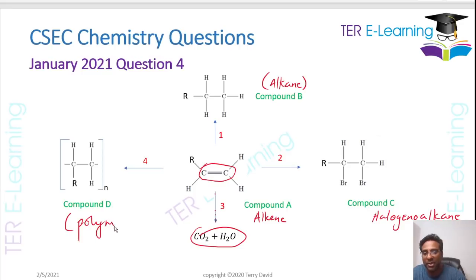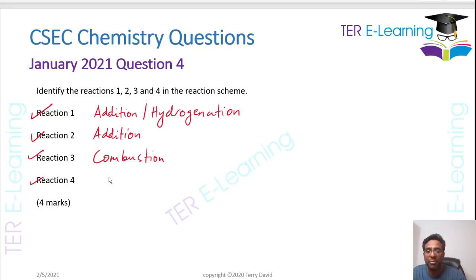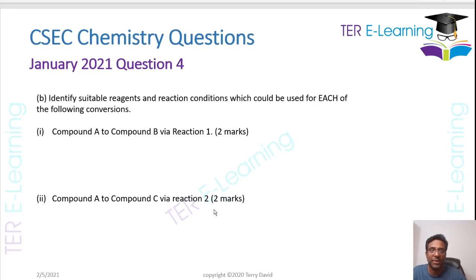So the name of this reaction here is polymerization, right? That's the type of reaction taking place. So look at that, you're getting 4 marks just for naming the reactions, you know. Let's move on and see what else we have to do here.